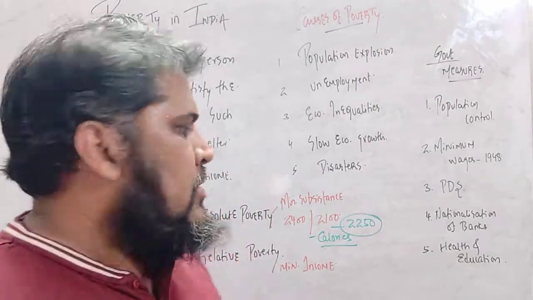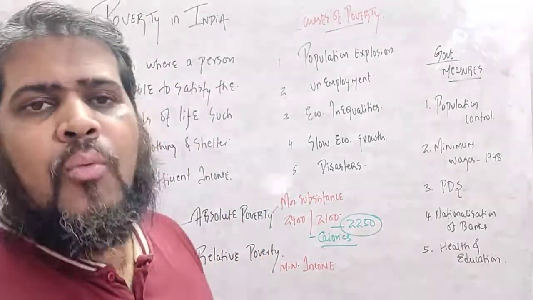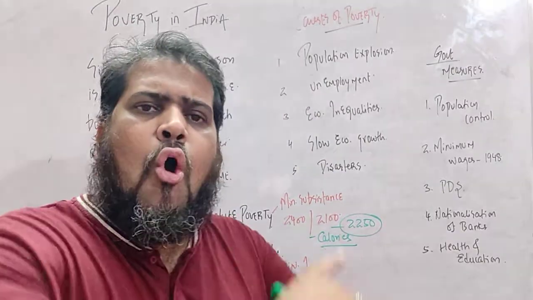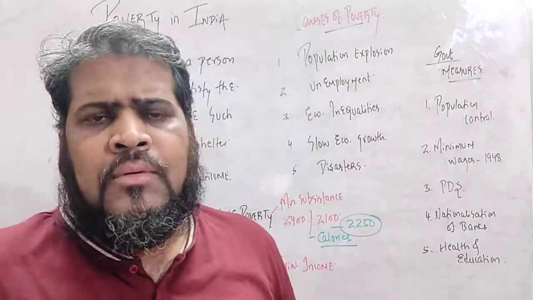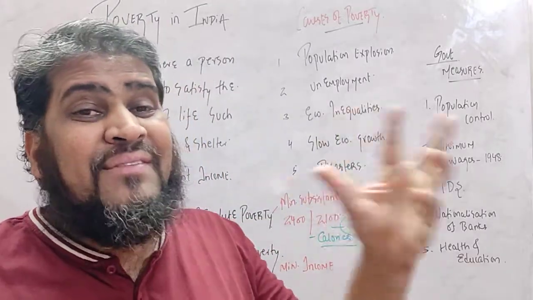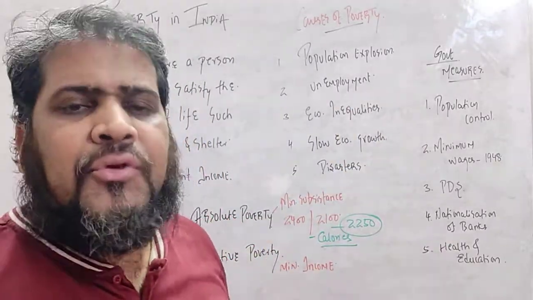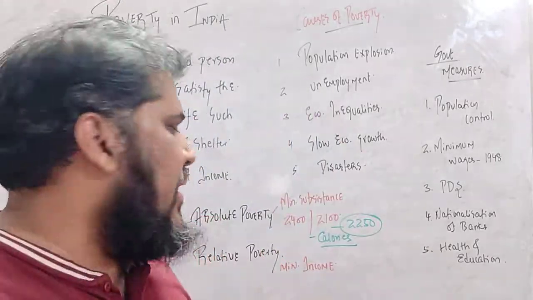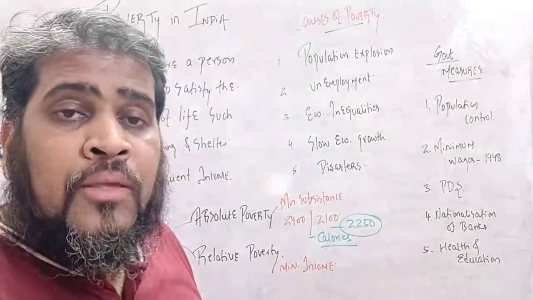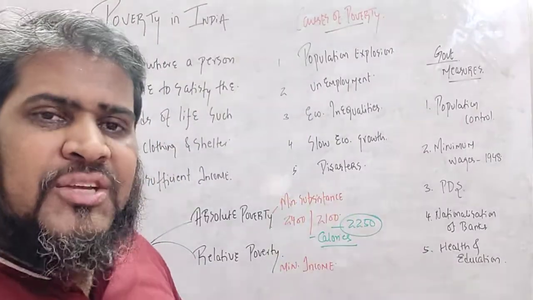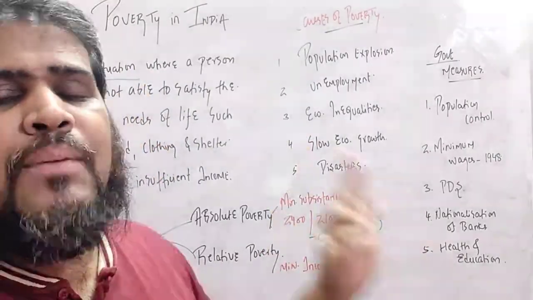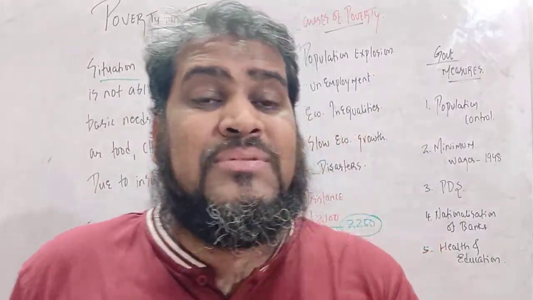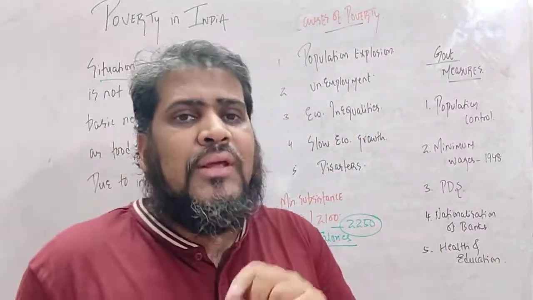Now, second one is relative poverty. Relative poverty exists in all the countries of the world. Whether it is a developed country, a developing country, or an underdeveloped country, in all the countries of the world, we are able to see relative poverty, the poverty which is measured with the help of the income of a person.